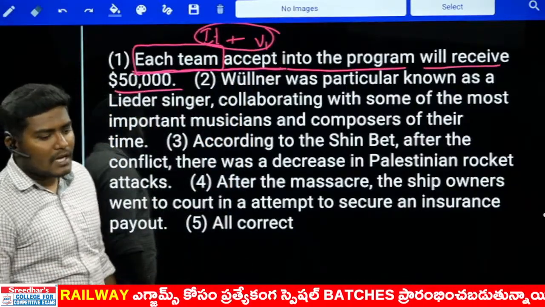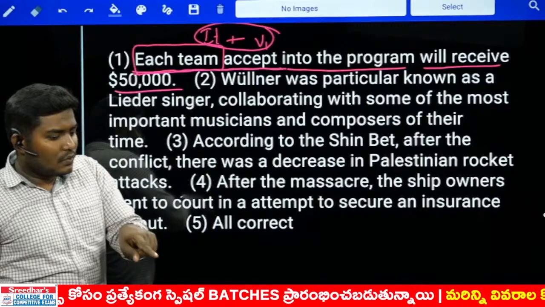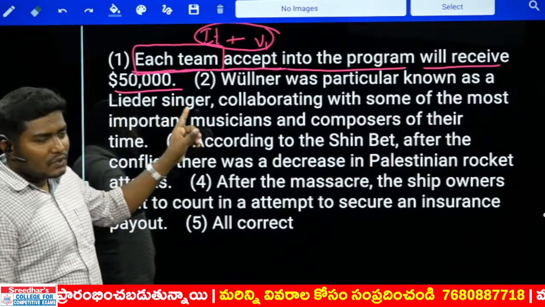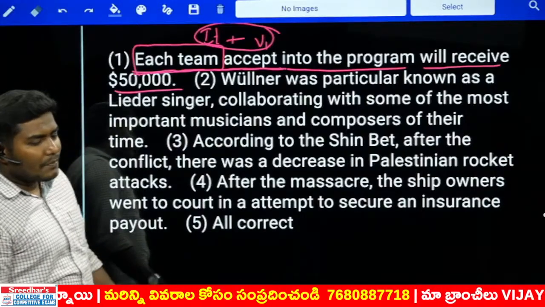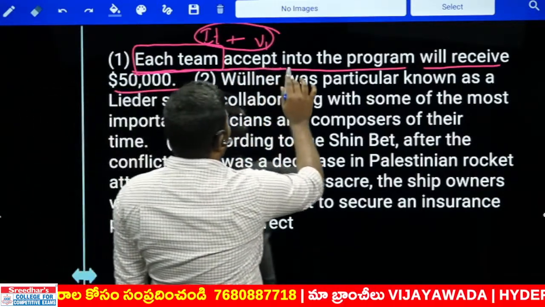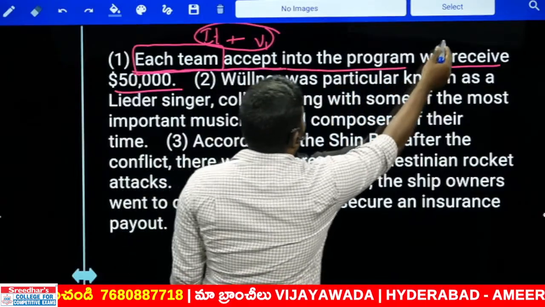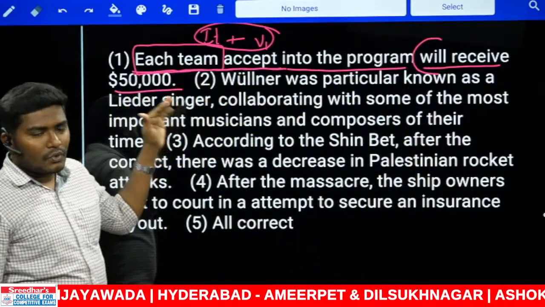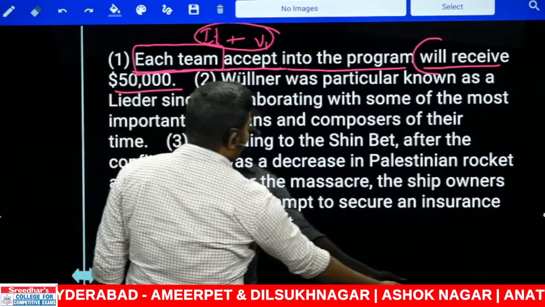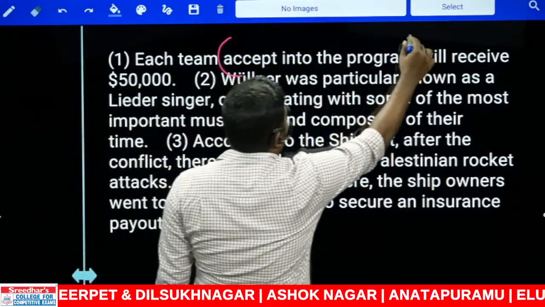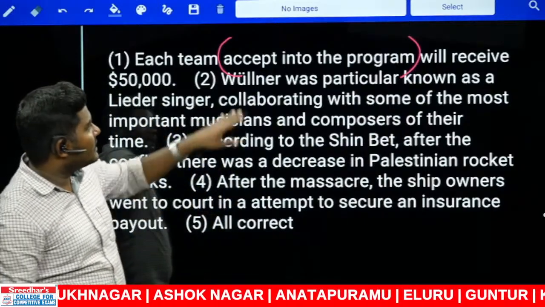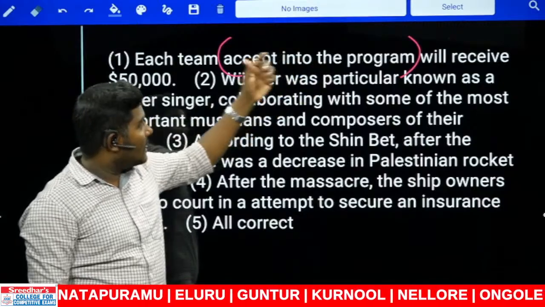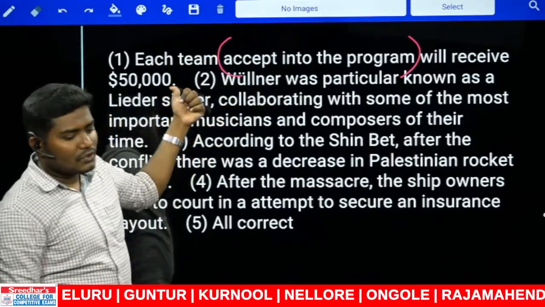But don't stop there. Actually, that will decide. Yeah, that's what I wanted. Navneet, I was waiting for that type of answer. The answer is not actually "accepts"; that is not possible. Let me tell you how it goes. The team accepted into the program will receive. What will receive? The team will receive $50,000. What kind of team will receive $50,000? The team which has this type of quality. Which quality is that? Accepted into the program. Only the teams which are accepted into the program, such teams will receive $50,000.